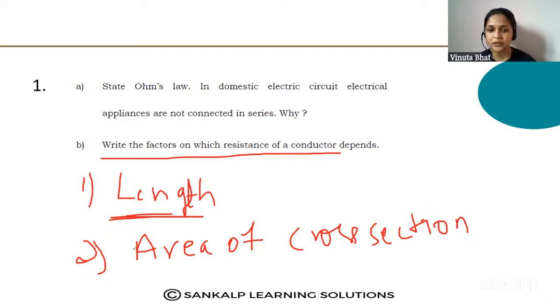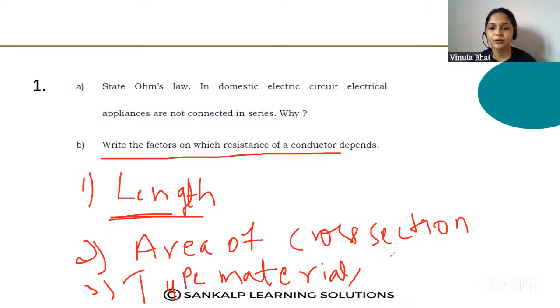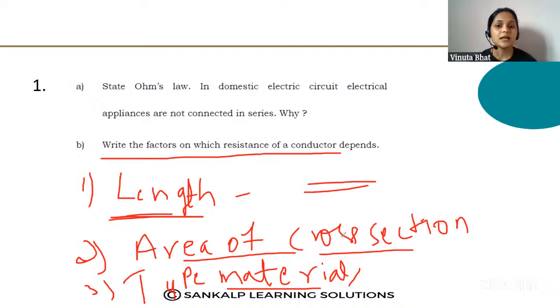And one more thing is the type of material, which type of conductor is used. Resistance depends on these three factors. If the length of the conductor increases, the resistance also increases. If the area of cross section increases, the resistance decreases. The type of the material also decides the resistance of the conductor.